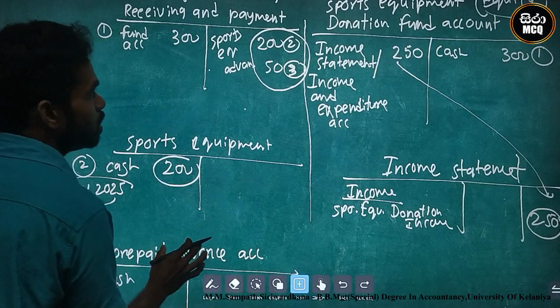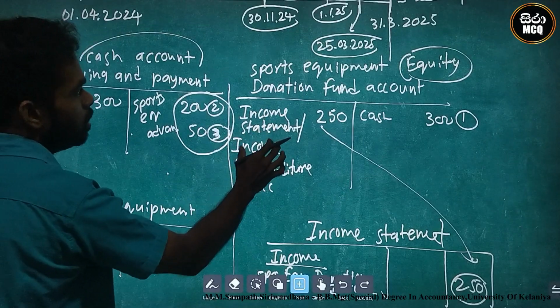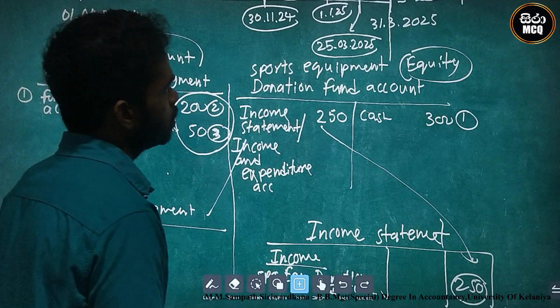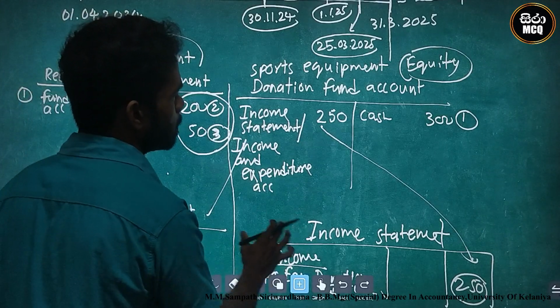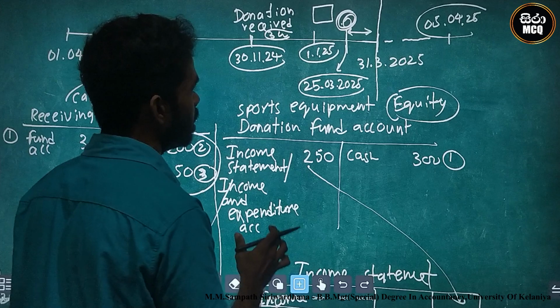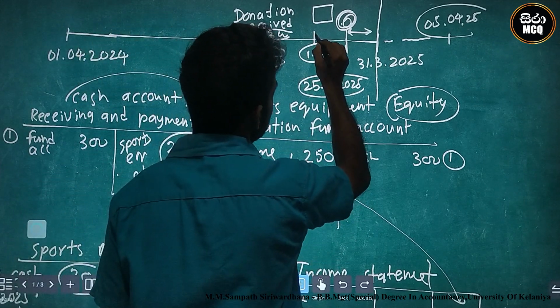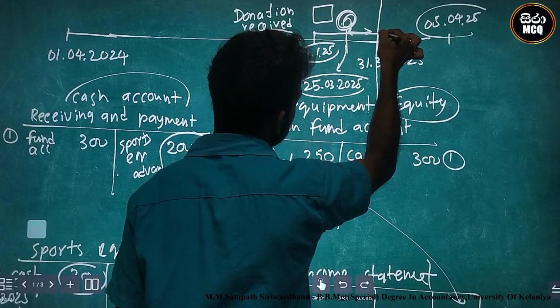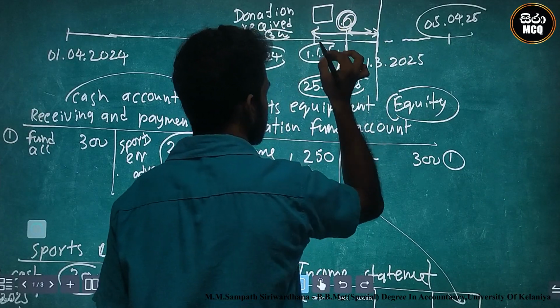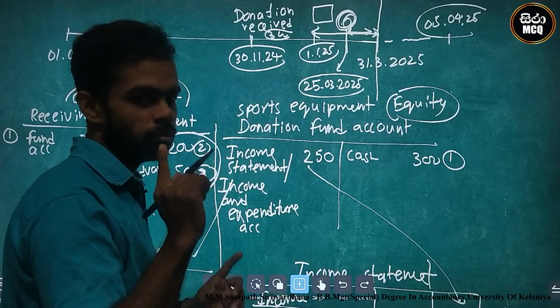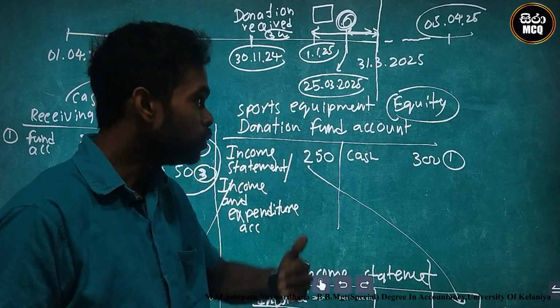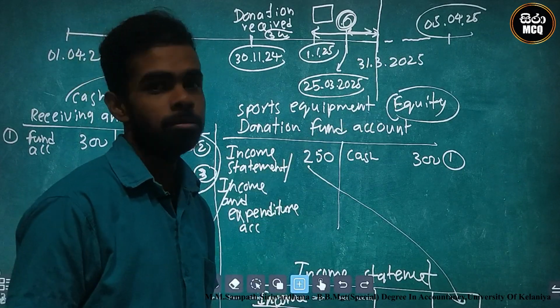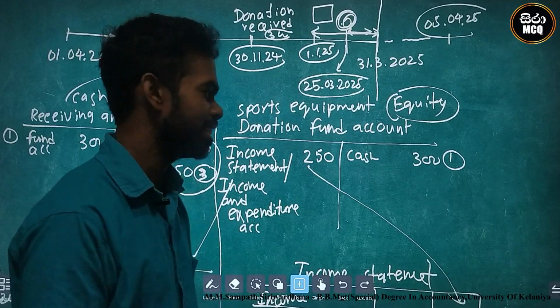After the purchase, how many months can we identify as usable? Look here, from 1st January 2025 to 31st March 2025, how many months? 3 months.